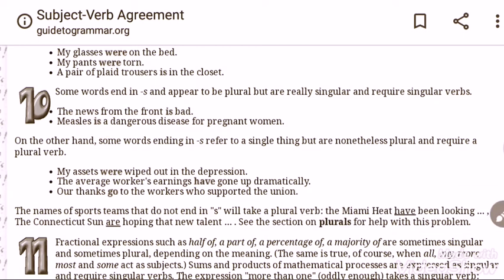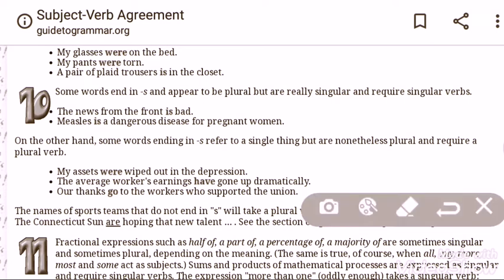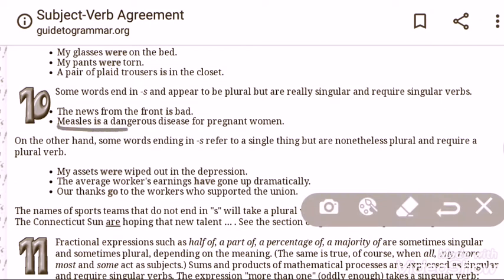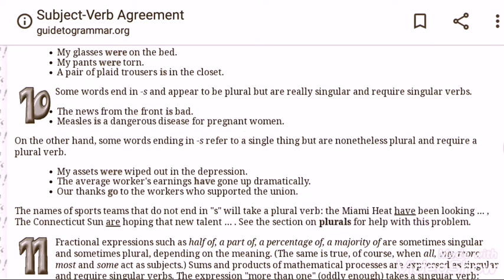But these words are considered singular. That's why the rule is some words end in s and appear to be plural, but actually they are singular and they require a singular verb. That's why measles is. The news from the front is bad. Measles is a dangerous disease for pregnant women.